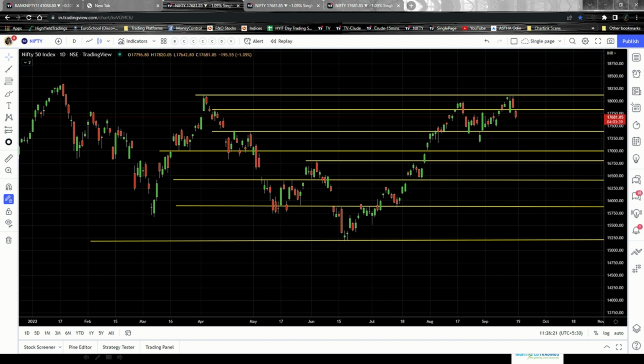See this chart. The yellow horizontal lines that you see here are the key levels. How do you think that you can trade on this chart? Can you really trade this chart?